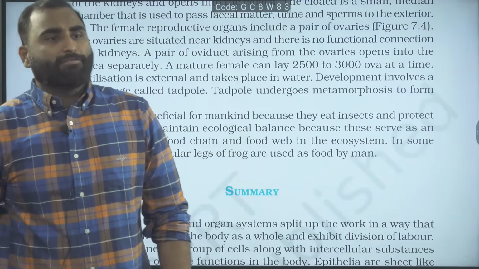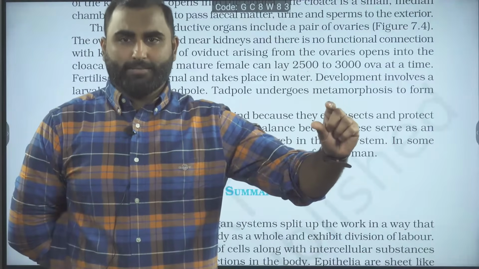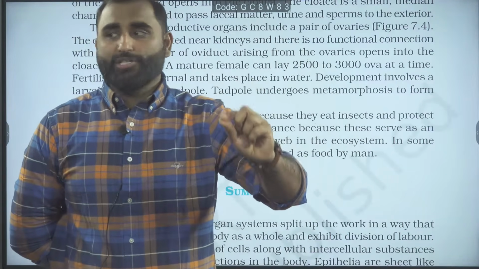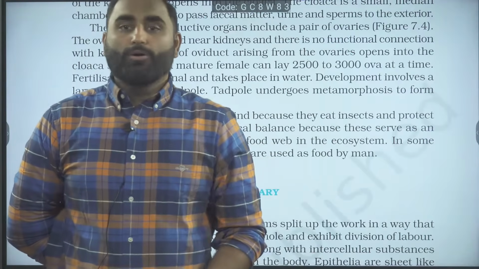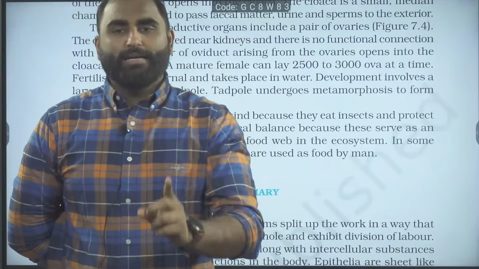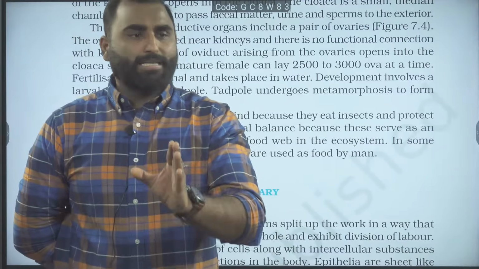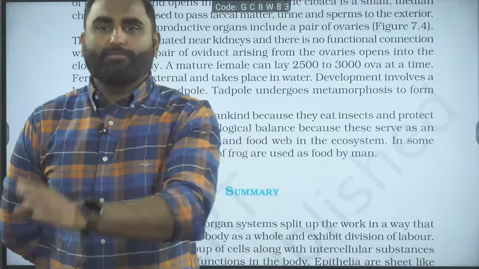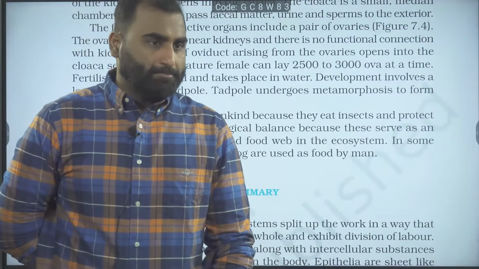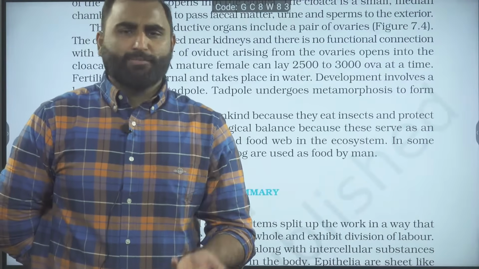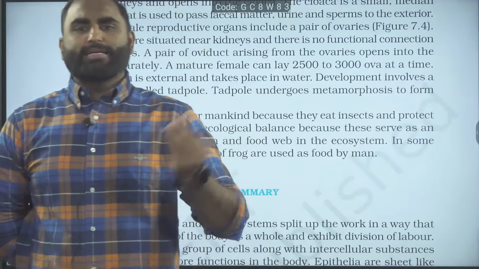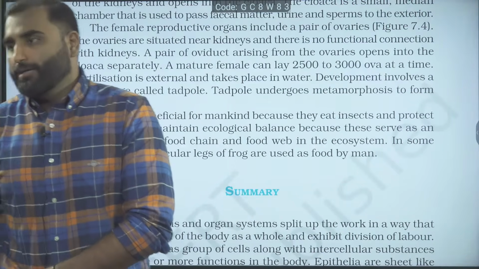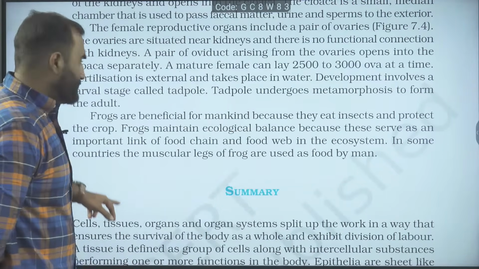Sir, will you say the pathway of the male gamete? Come on. Testes. From testes, it will go to the vasa efferentia. From vasa efferentia, it will go to the kidney. From kidney, it will go to the Bidder's canal. From Bidder's canal, it will go into the urinogenital duct, that is the ureter. And from the ureter, it will go to the cloaca. Definitely, if we are asking this paper, this question will definitely come, because this is the most commonly asked question. Are we clear?